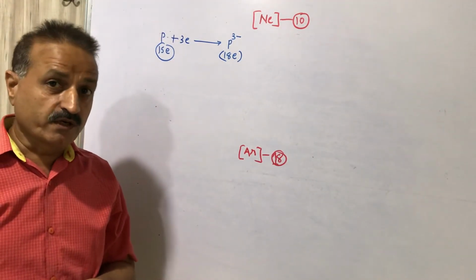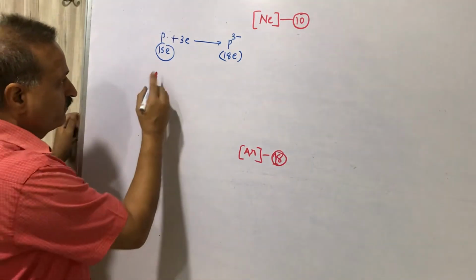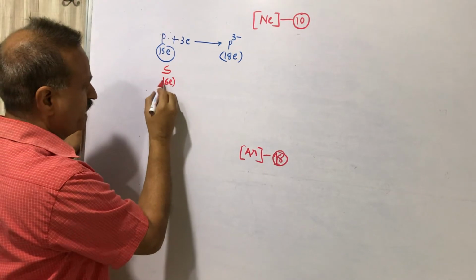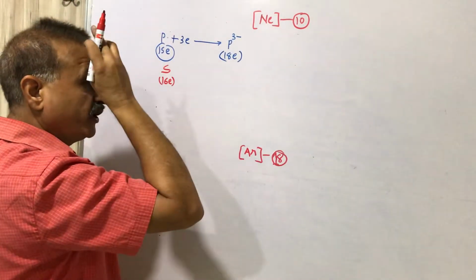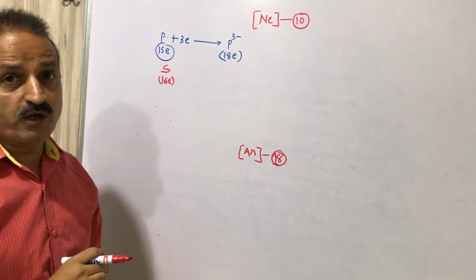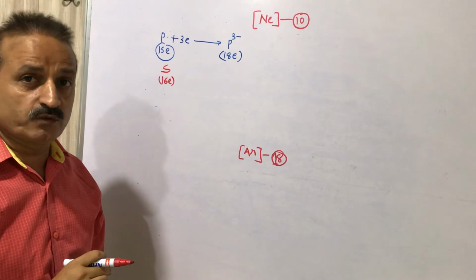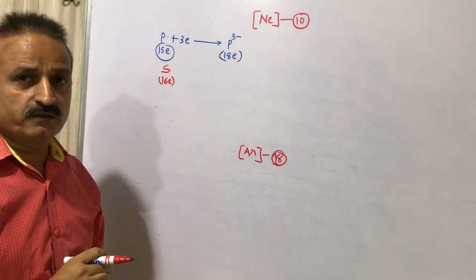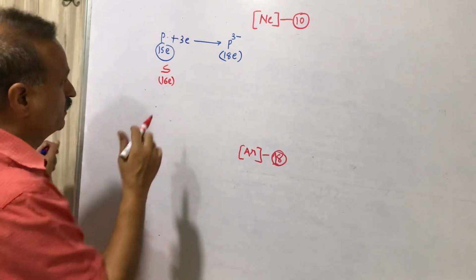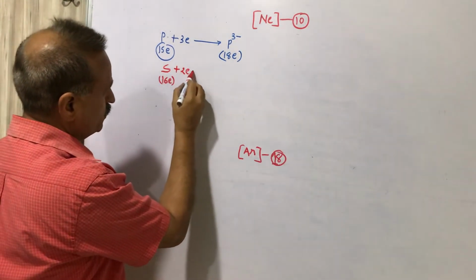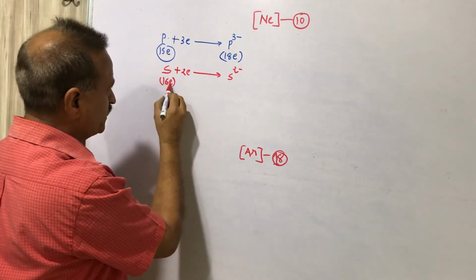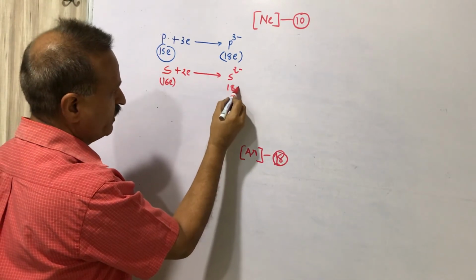Now the turn comes of sulfur. Sulfur has atomic number 16, so it has 16 electrons. To convert into neon, sulfur can lose 6 electrons. To convert into argon, sulfur can gain 2 electrons. To lose 6 electrons is more difficult than to gain 2 electrons. So generally sulfur gains 2 electrons and becomes S2 minus. This sulfur has 16 electrons and this sulfur has 18 electrons.